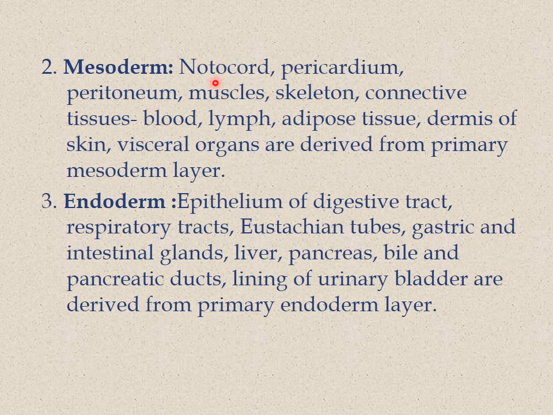Mesoderm. From the mesoderm, notochord, pericardium, peritoneum, muscles, skeleton, connective tissue like blood, lymph, adipose tissue, dermis of the skin, and visceral organs are derived. And endoderm. From the endoderm, epithelium of the digestive tract, respiratory tract, eustachian tubes, gastric and intestinal glands like liver, pancreas, bile and pancreatic duct, and lining of the urinary bladder are derived.